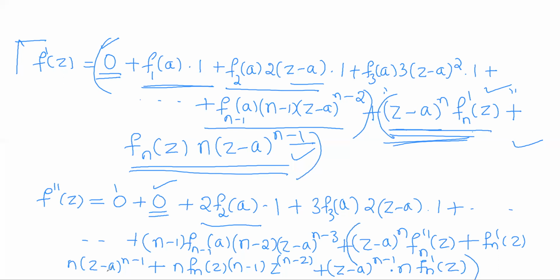So at the second order derivative, the least power of z minus a is n minus 1.